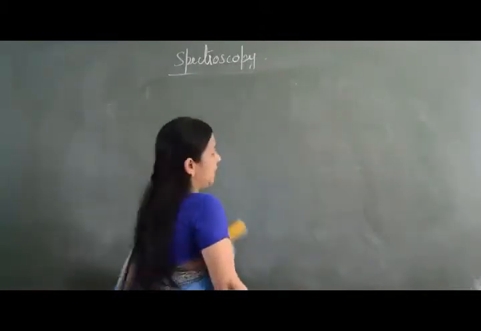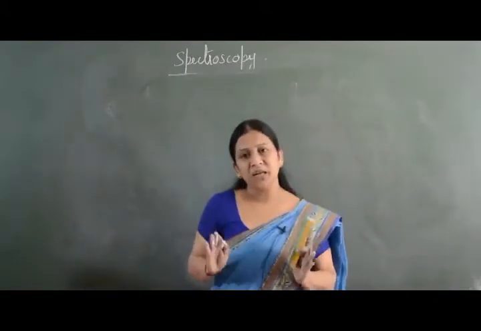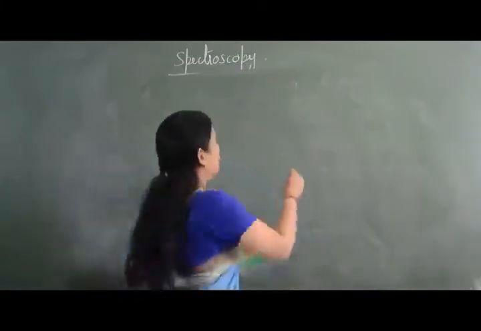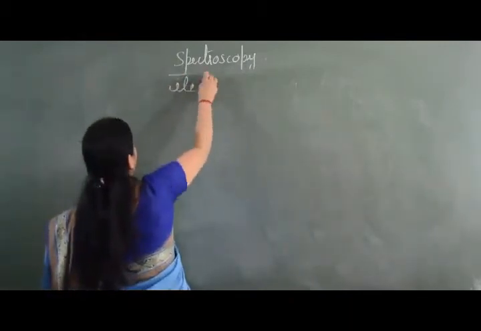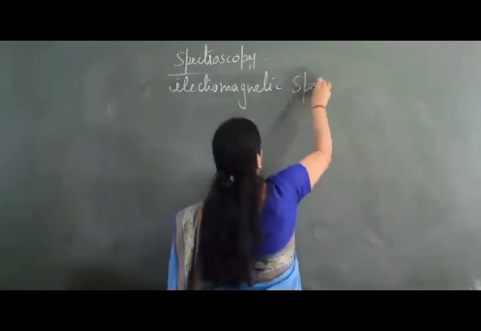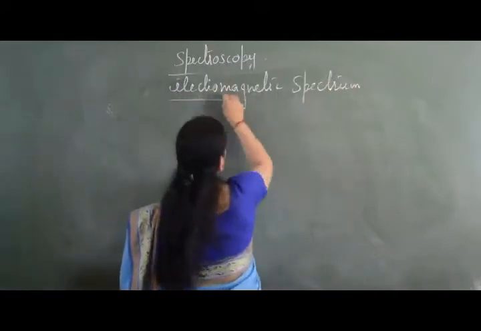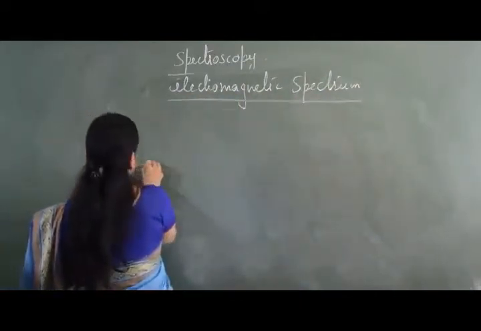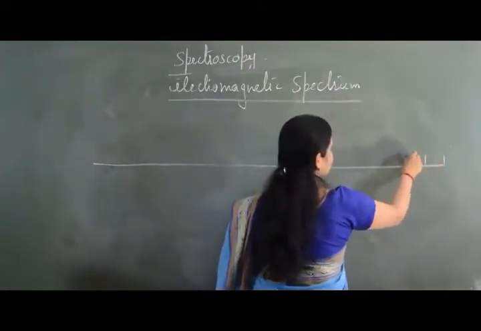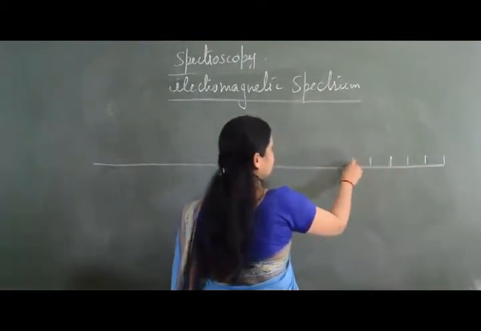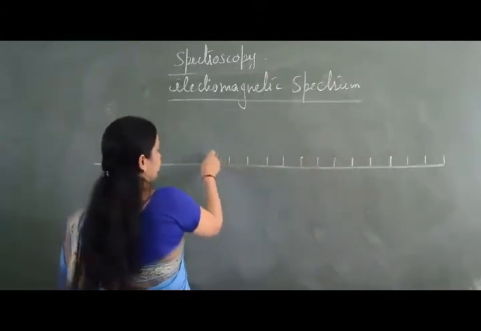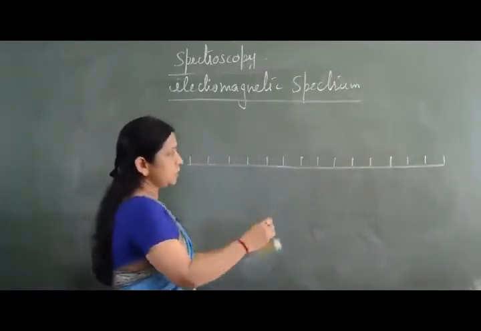Now, based on this, we have the electromagnetic spectrum, based on absorption or emission, or basically absorption. If we draw the electromagnetic spectrum, this is the spectrum and this is a range.